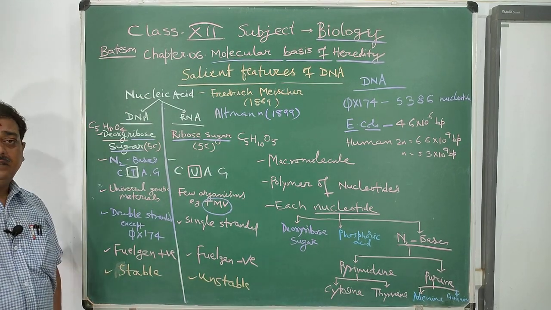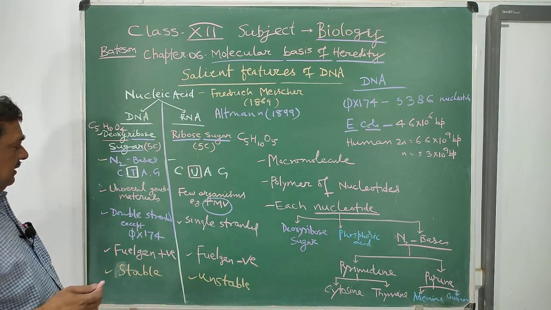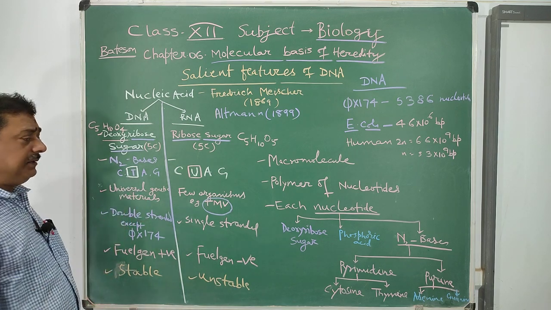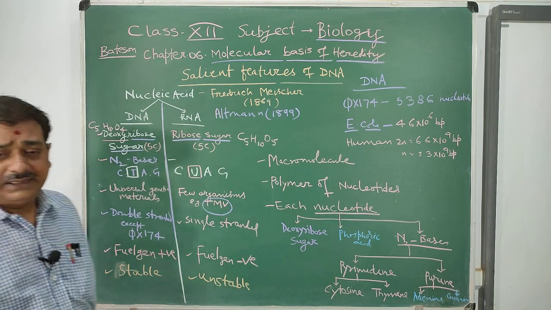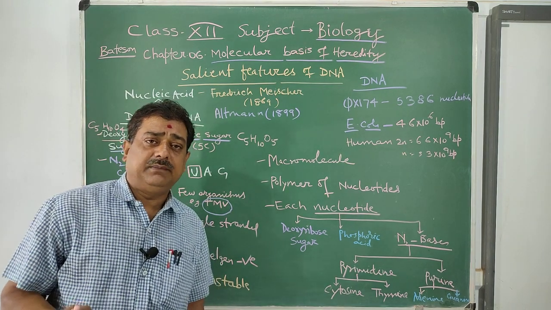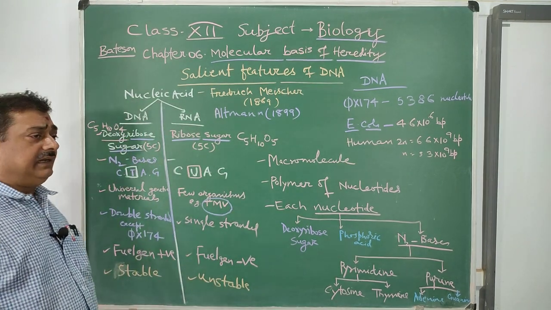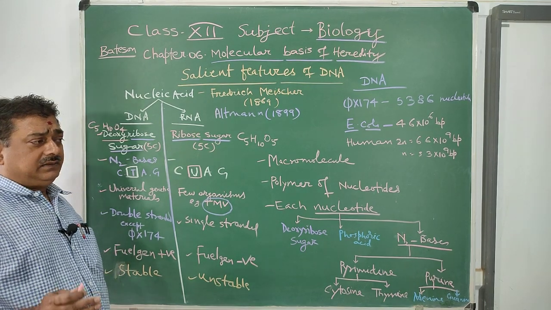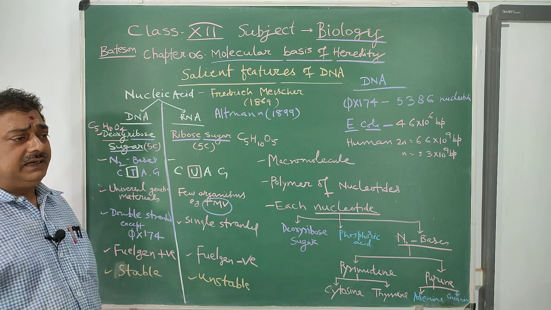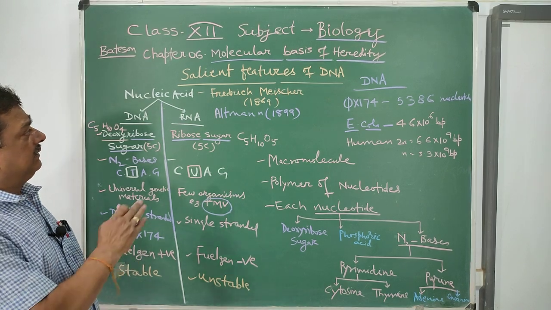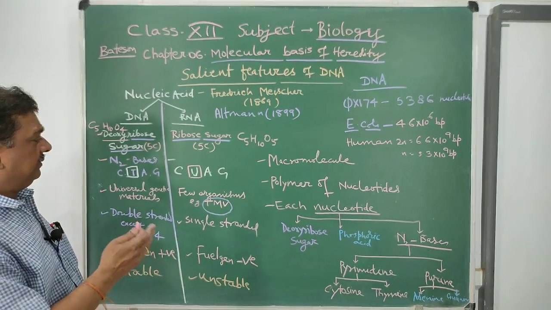DNA is called universal genetic material. Wherever DNA is absent, RNA acts as genetic material. So RNA is of 2 types, genetic RNA and non-genetic RNA. Non-genetic RNA are of 3 types: rRNA, mRNA, tRNA. I have already given the PDF of the different types of RNA.